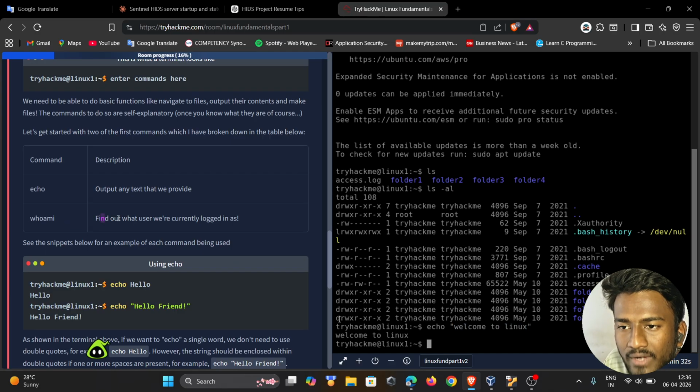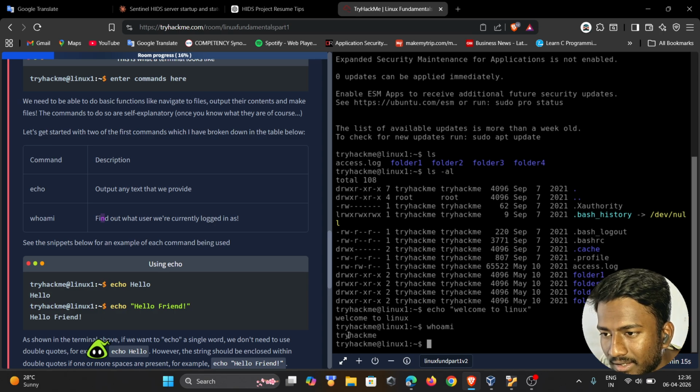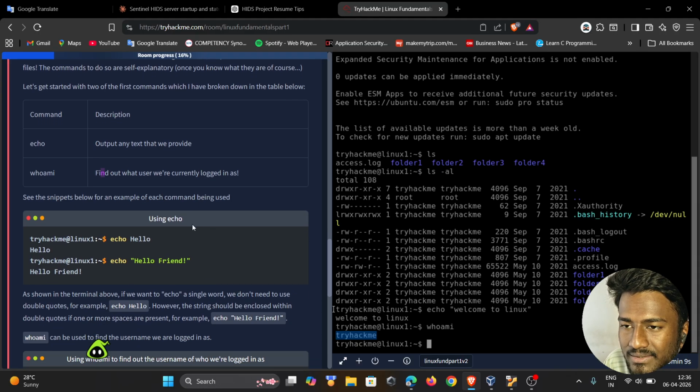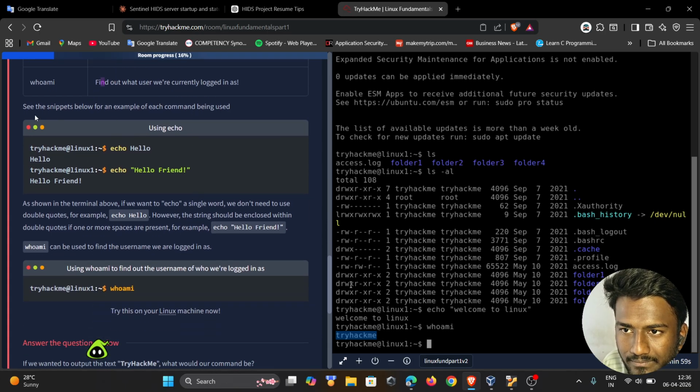The next command is whoami. whoami finds out which user we are currently logged in as. In the virtual machine we want to know which user we are currently logged in as, so we type the whoami command here, and the user name is TryHackMe. It is really very easy. When you practice daily, you will remember the commands.